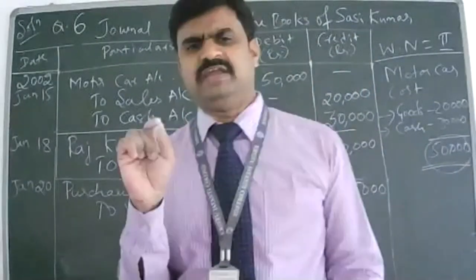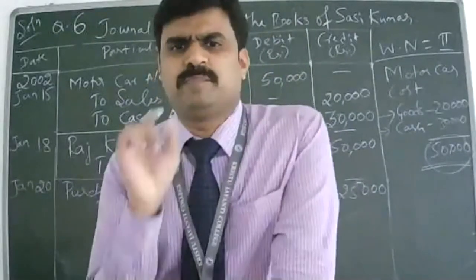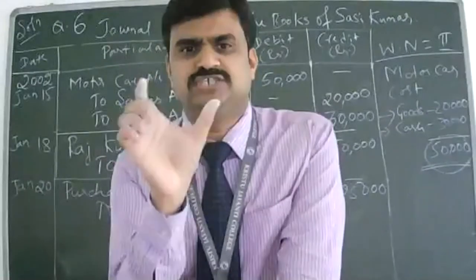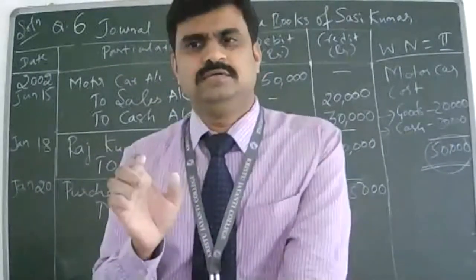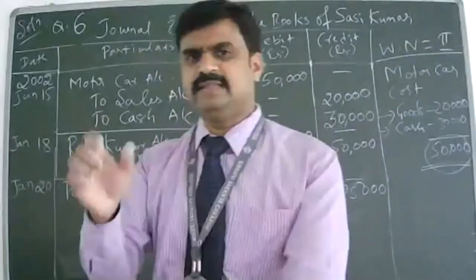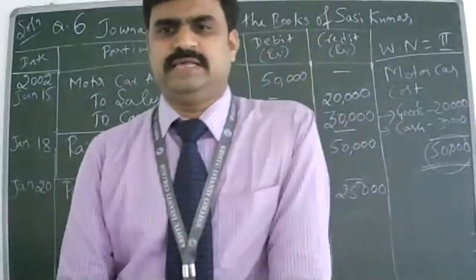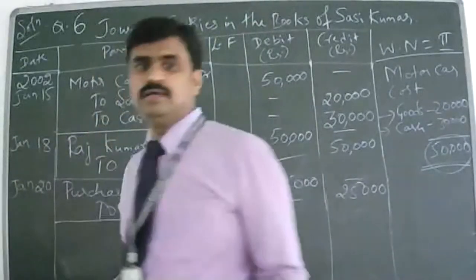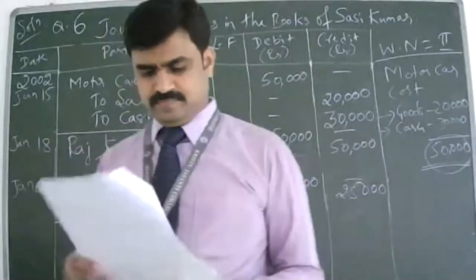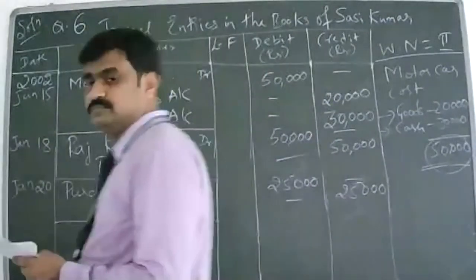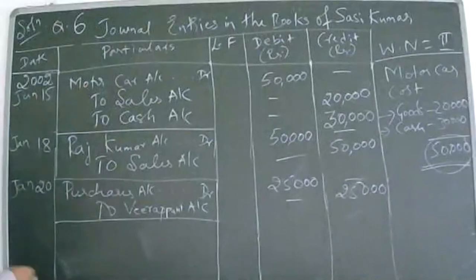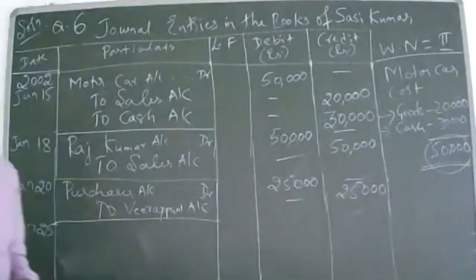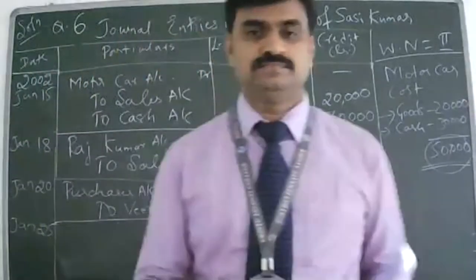Students, read the transaction very carefully. Before passing the entry, please read it one or two times, understand the transaction, and then pass it. Let the narration be: Being goods purchased on credit. What is the next one? Jan 25th. What is the 25th January transaction?